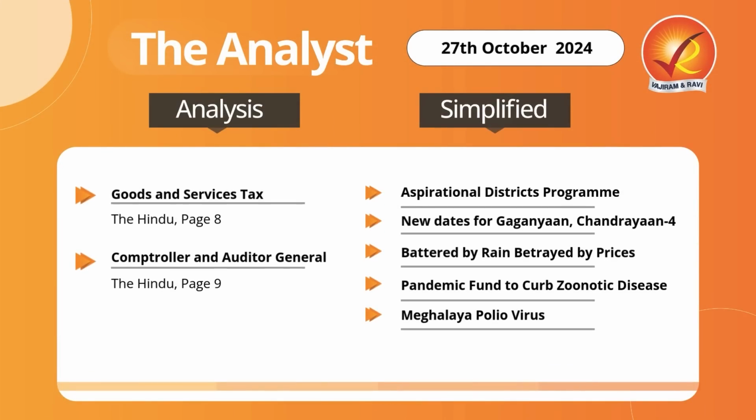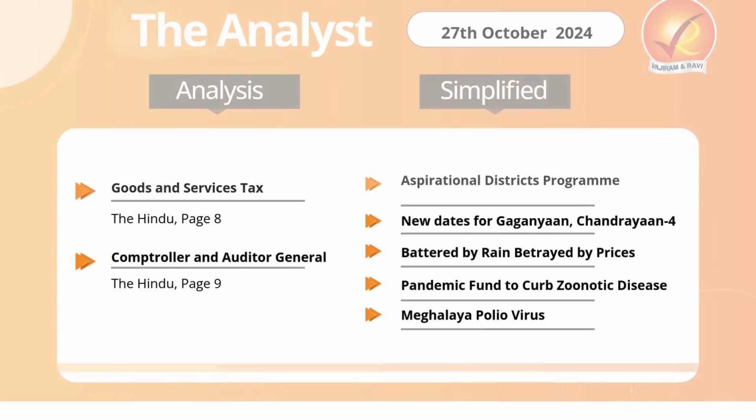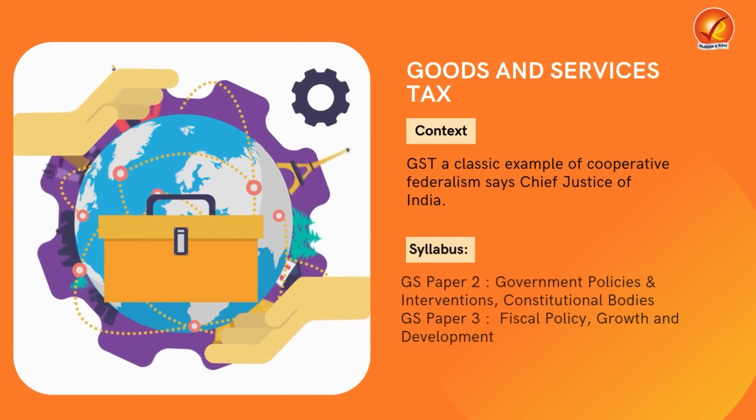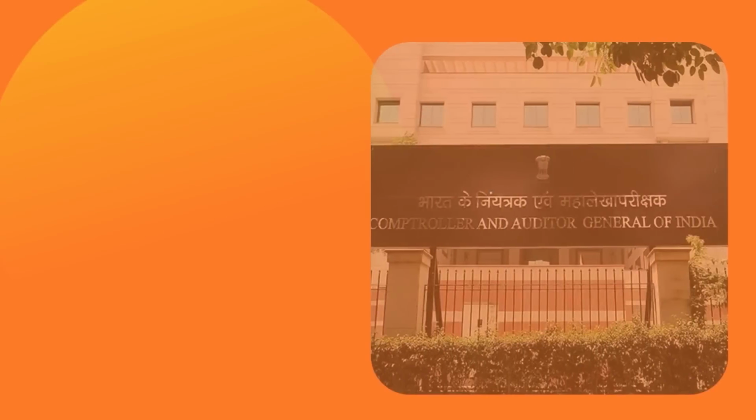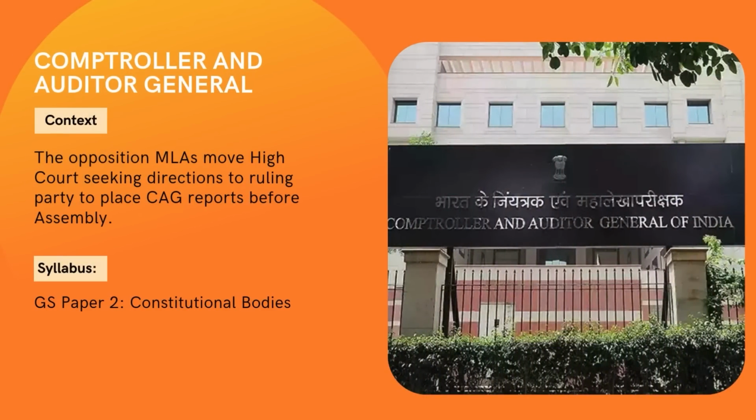Today again we will be discussing some important topics that have appeared in today's The Hindu and The Indian Express newspapers, which are very relevant for your exam. In our first topic, we'll comprehensively cover the topic Goods and Services Tax. Then in our second topic, we'll look into various dimensions of the Office of Comptroller and Auditor General. Additionally, we will also discuss one important question that has appeared in the recently concluded UPSC Mains 2024 exam.